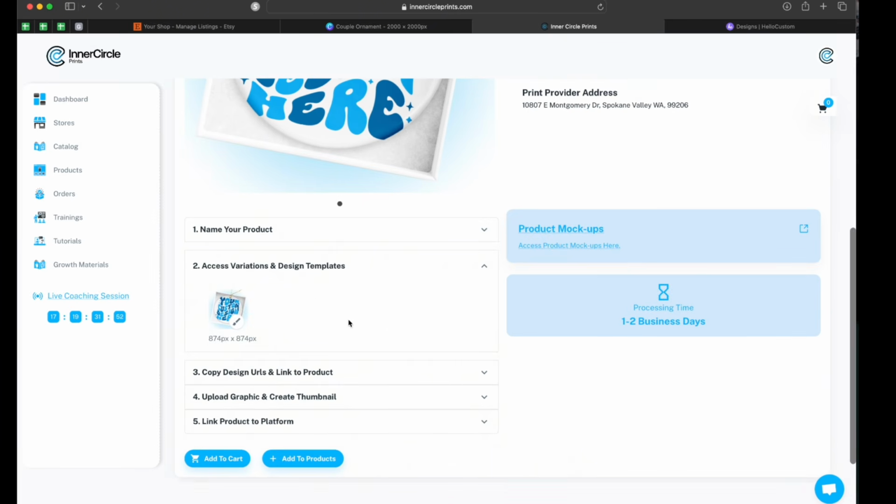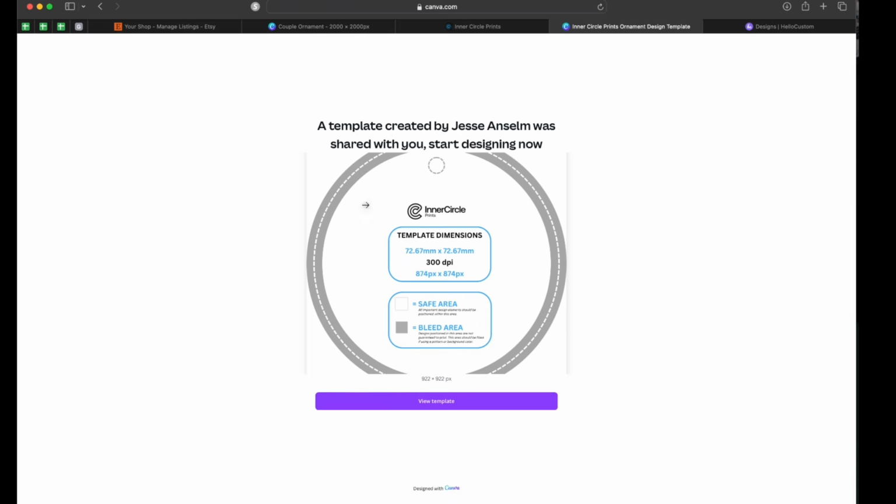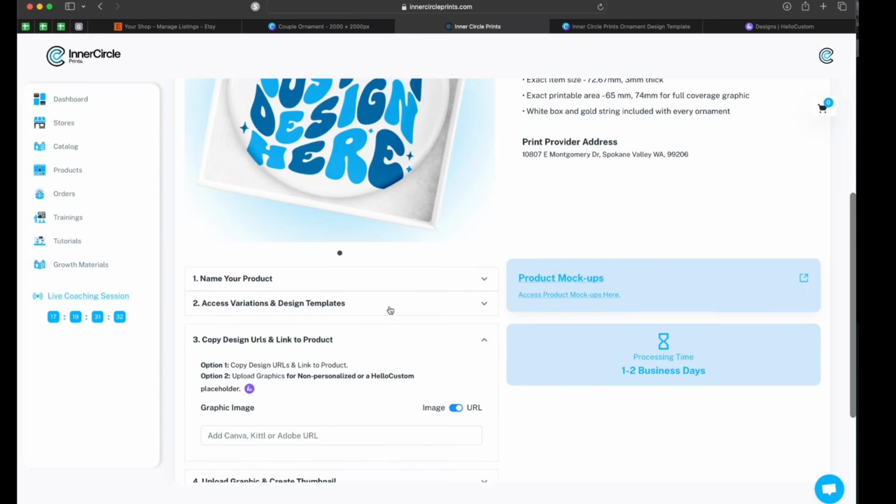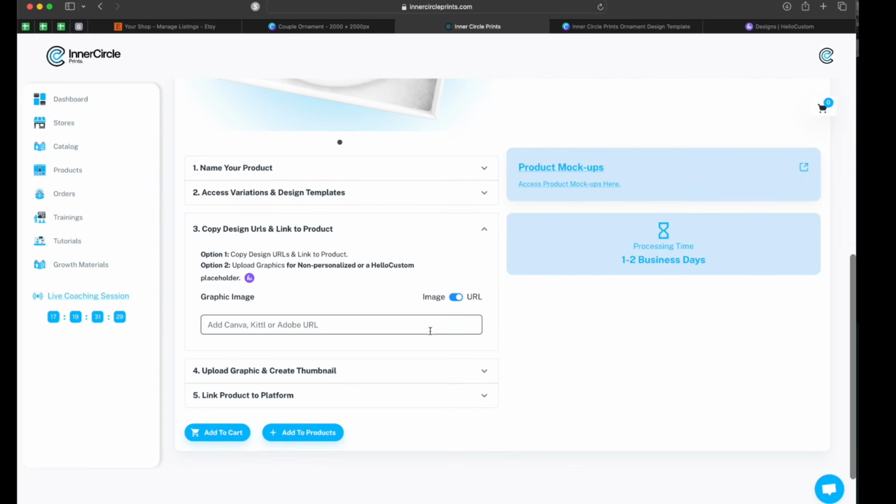Number 2, access variation and design templates. This is where if you click on this little button, it will link you to the Canva template that you can use for your ornaments. Number 3, copy the design URLs and link to product is the first option. The second option is upload graphics for non-personalized or a Hello Custom placeholder.